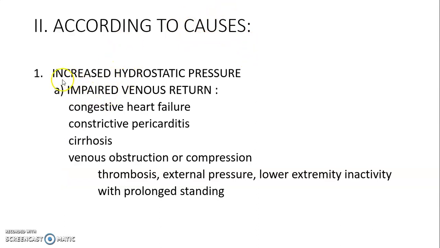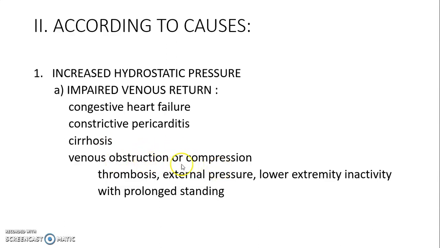the edema is either due to increased hydrostatic pressure. Increased hydrostatic pressure may be due to impaired venous return, which is due to congestive heart failure, constrictive pericarditis, cirrhosis, venous obstruction or compression.